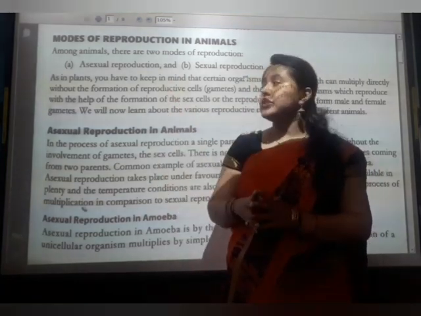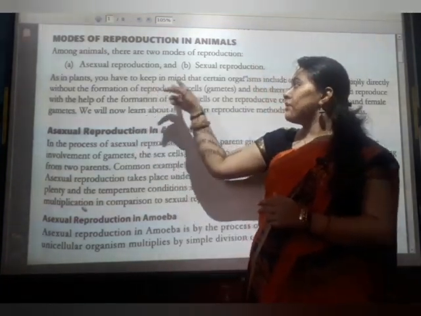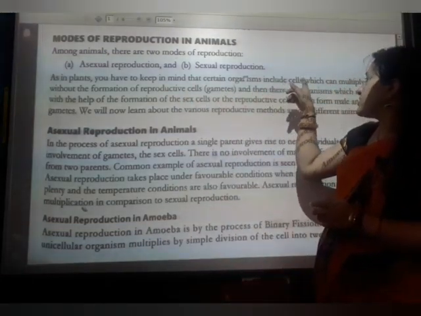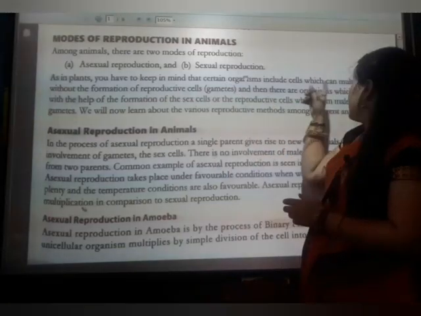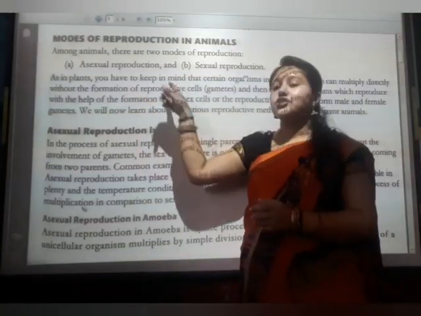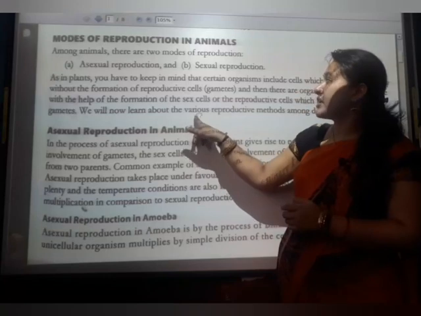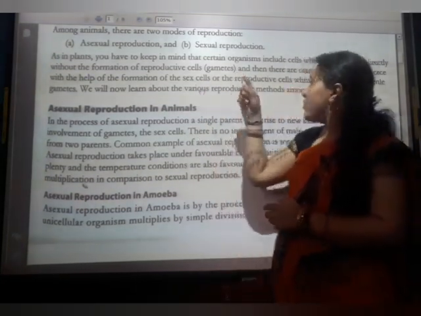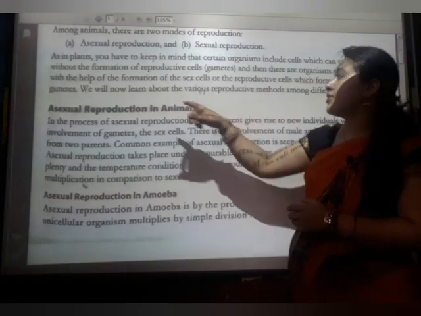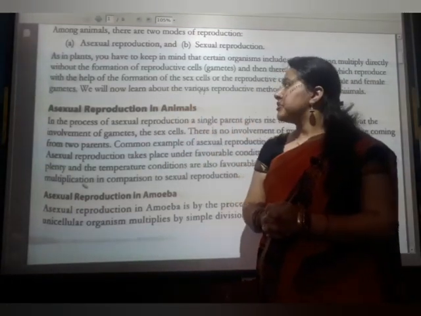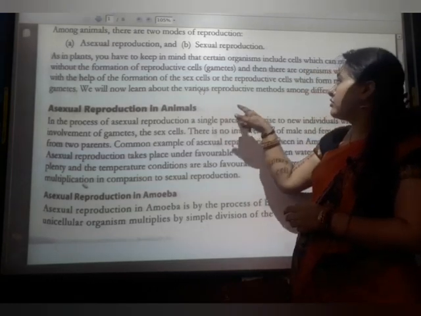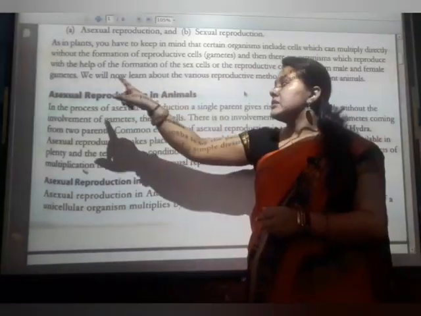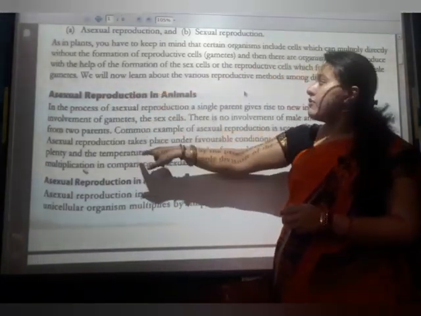As in plants, you have to keep in mind that certain organisms include cells which can multiply directly without the formation of reproductive cells. And there are organisms which reproduce with the help of sex cells, which form male and female gametes. Now we will learn further.